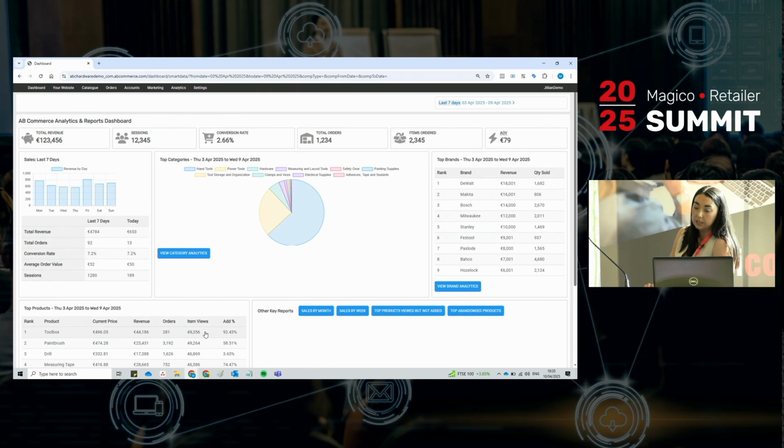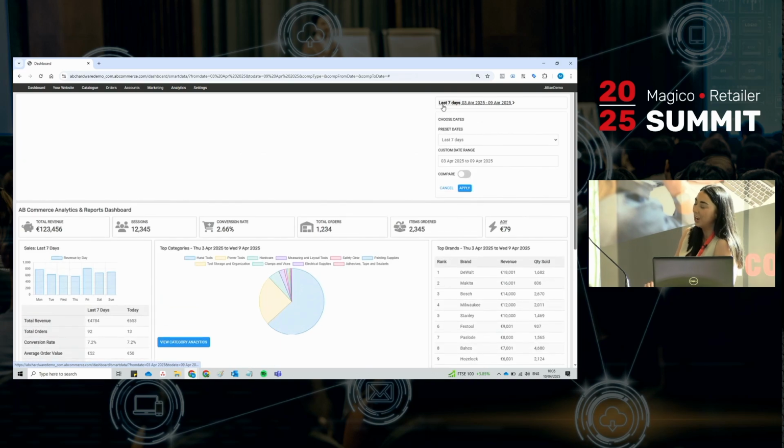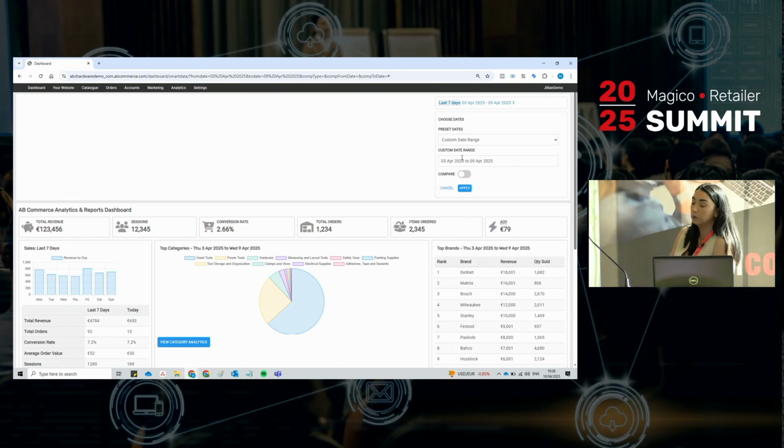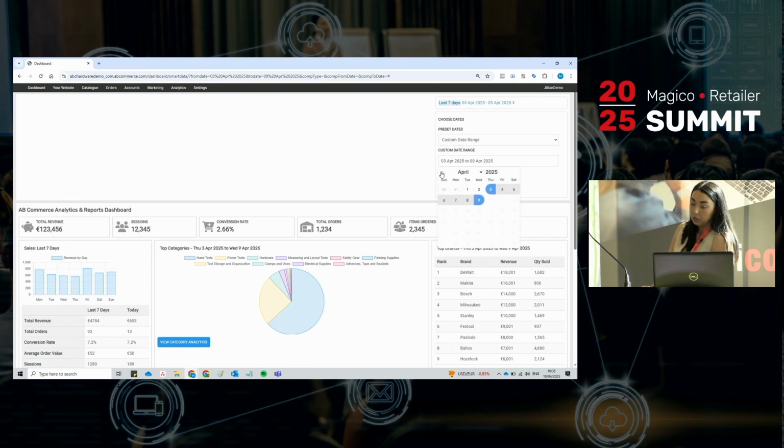One of the biggest things that I personally really enjoy about the new release is our custom date range. It is very advanced. It's exactly what you need for whatever time period. So outside of just being able to choose your dates, so you can choose yesterday, this week, last week, calendar year, this calendar year, or you can put in a custom date range, which is actually what I'm going to do just for today's presentation. I'm going to choose March in 2024, so the 1st to the 31st.